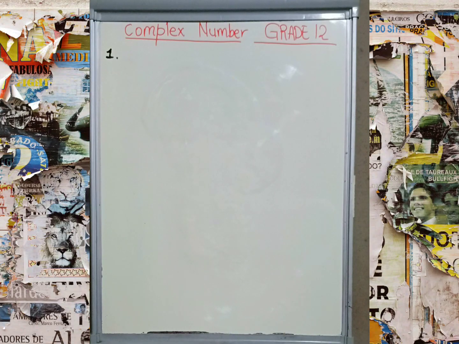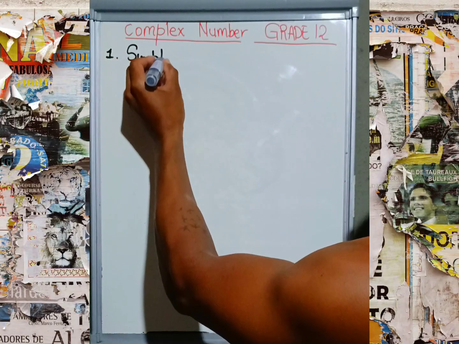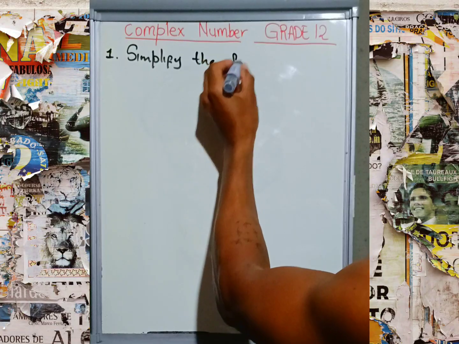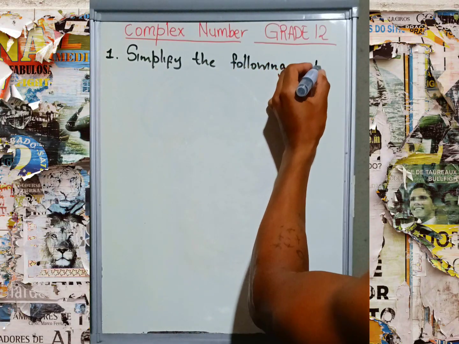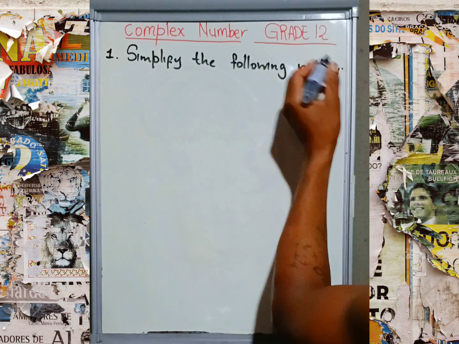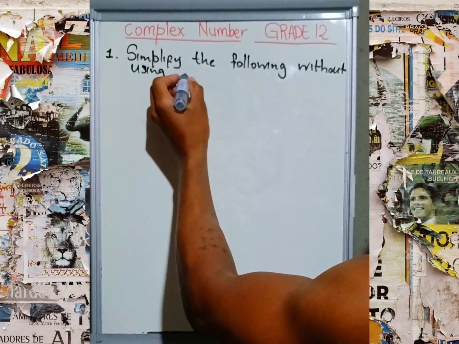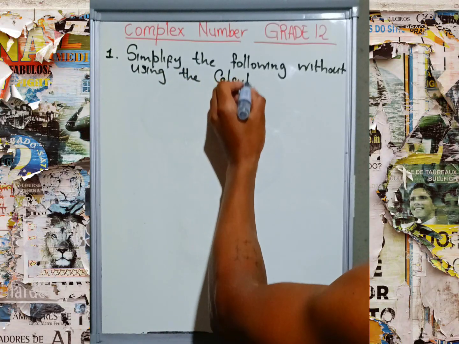Then in the exam, they are just going to say: simplify the following without using a calculator.